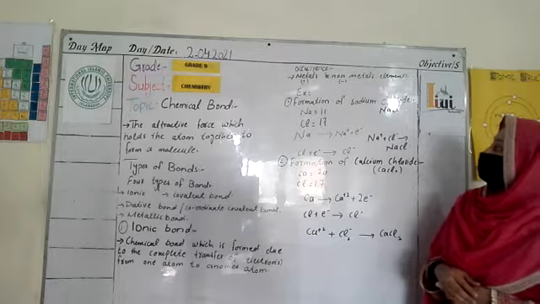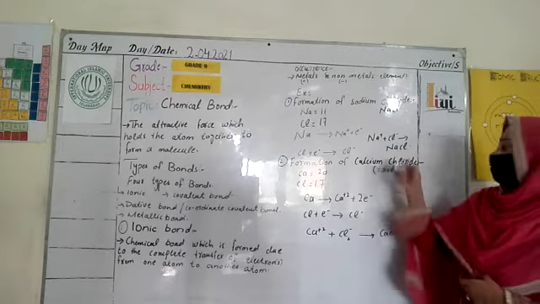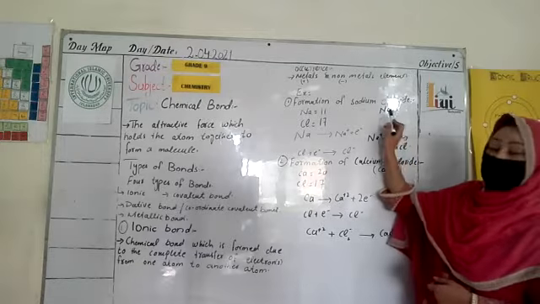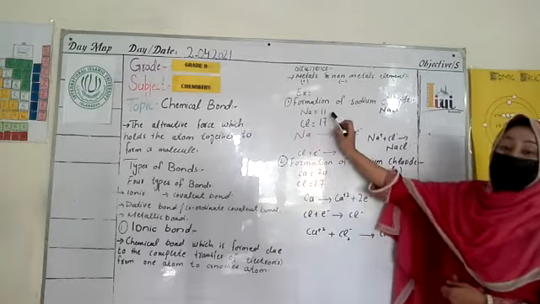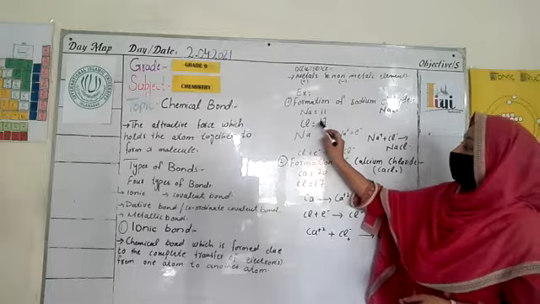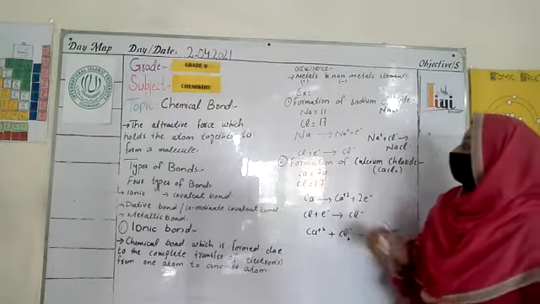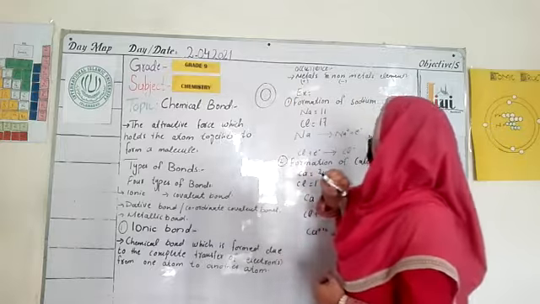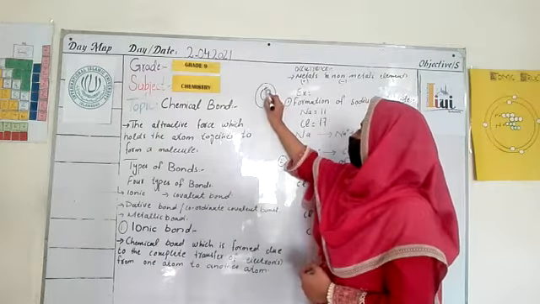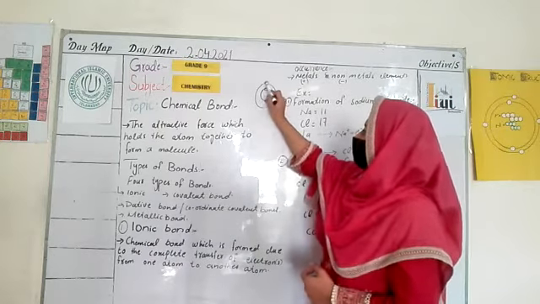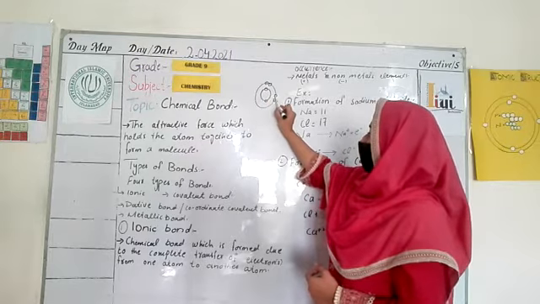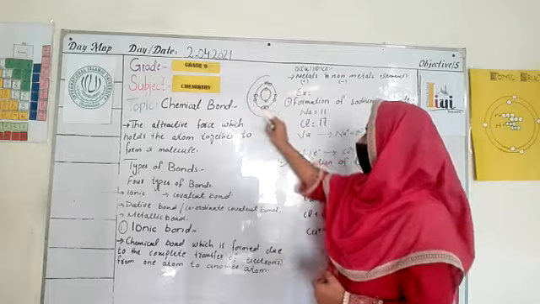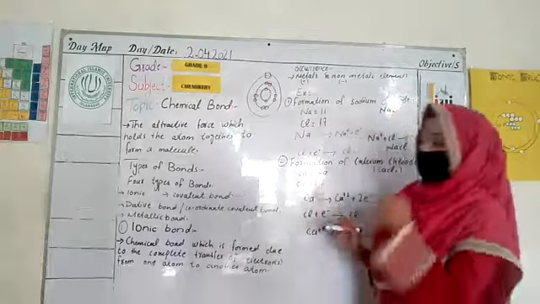The first example is the formation of sodium chloride, that is NaCl. As you know, the atomic number of sodium is 11 and the atomic number of chlorine is 17. Sodium has 2 electrons in its first shell, 8 electrons in its second shell, and 1 electron in its last shell.